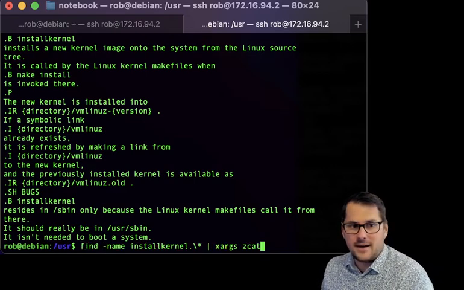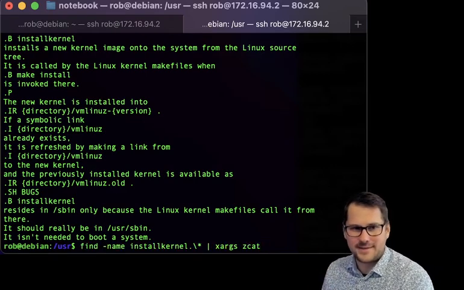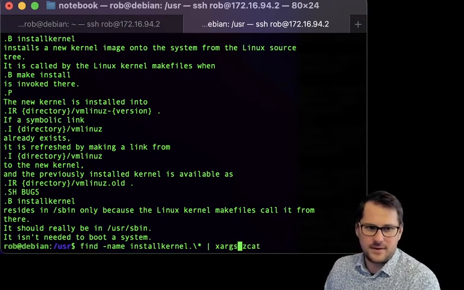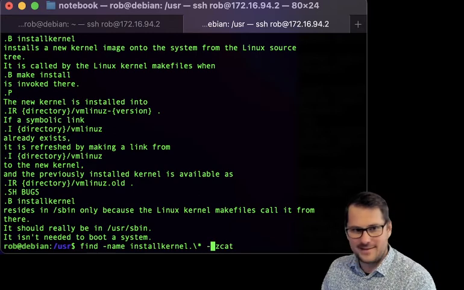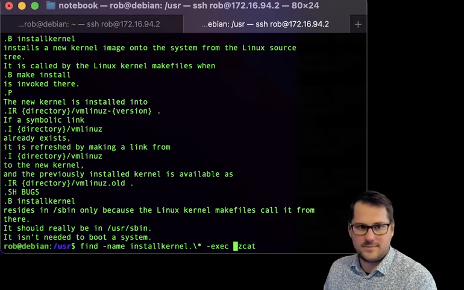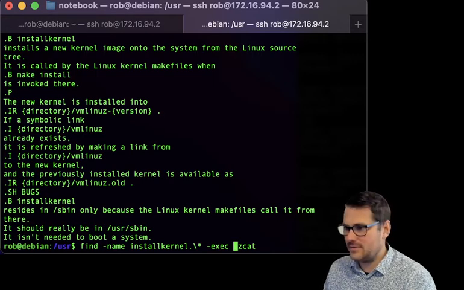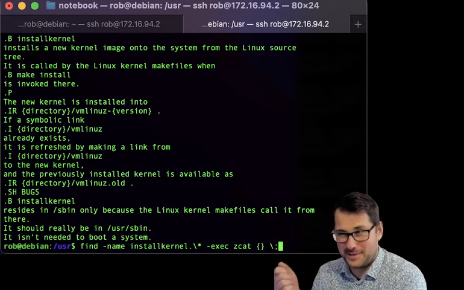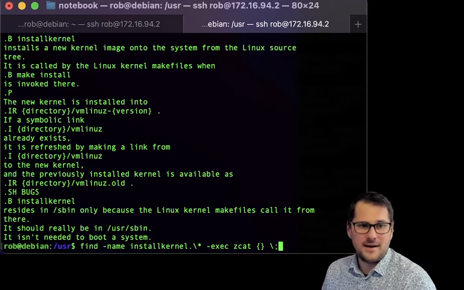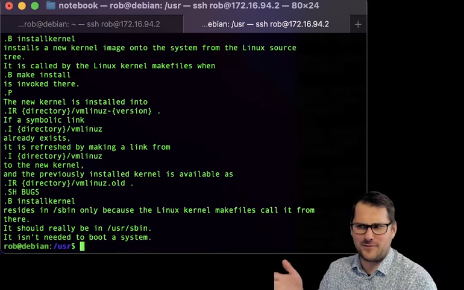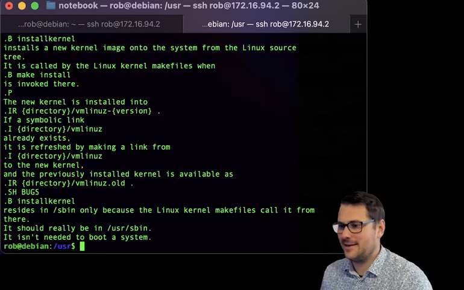We want that. But find can do this all by itself. And I'm probably going to get this wrong the first time because I don't do this very often because I'm used to piping things. We can use -exec. And I think I have a cheat sheet here. Okay, then it automatically replaces our brackets. And we do have to give it the semicolon. Everything is actually semicolon delimited for the commands. And this should be the same thing. There you go. Perfect. Small cheat sheet that I had written for myself in this primer, which is hilarious.